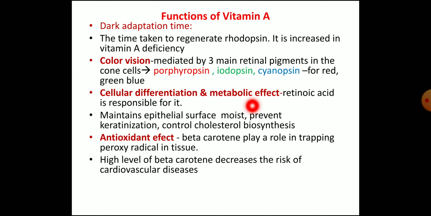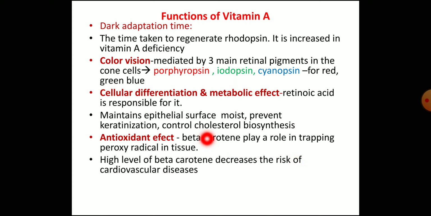So vitamin A or retinol is used for the prevention of acne as a therapeutic agent. Then the antioxidant effect: beta carotene plays an important role in trapping the peroxy radicals in the tissue, so that is acting as an antioxidant. This antioxidant property is again used as an anti-cancer agent, so it can be used in skin cancer treatment also. And high levels of beta carotene decrease the risk of cardiovascular disease.